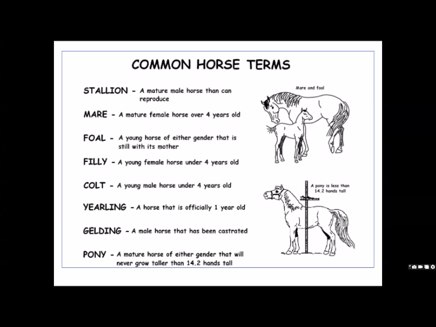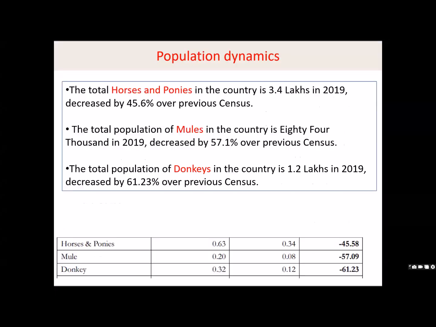Yearling: a horse that is officially 1 year old. Gelding: a castrated male. A pony, as I already told you, is less than 14 hands.